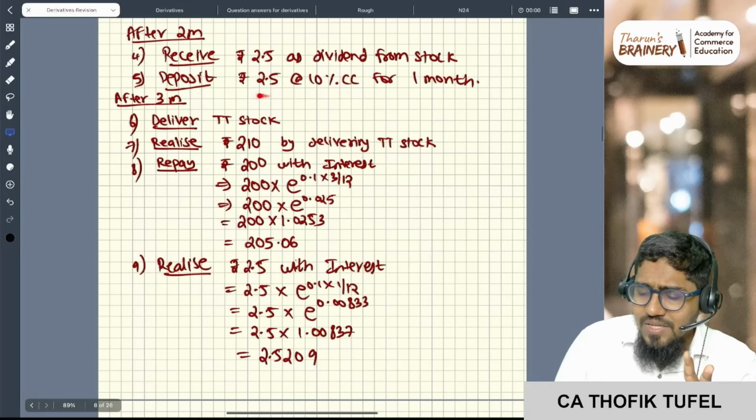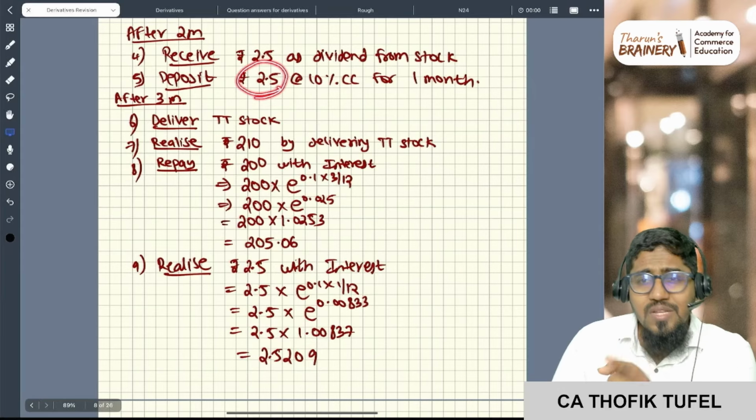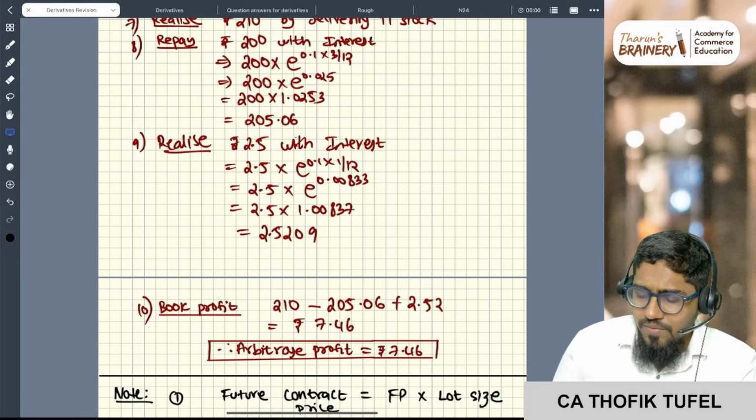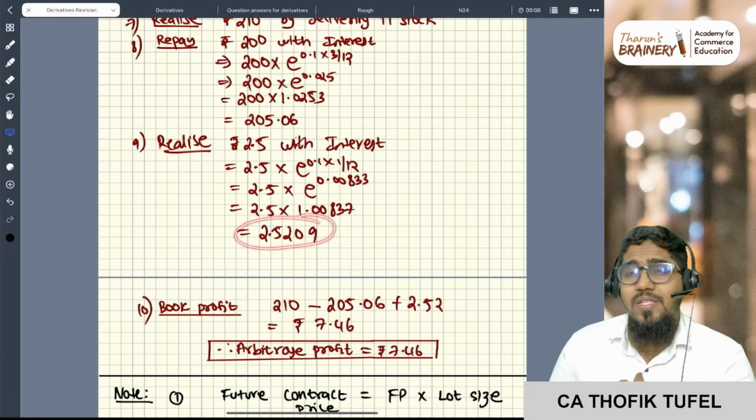Next, I deposited this dividend, right? So this dividend with interest I will receive, correct? So this realized 2.5 rupees with interest. So 2.5, I will receive 2.5209. This is what I will receive.